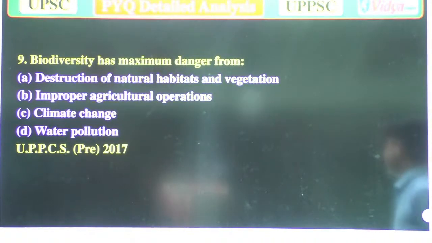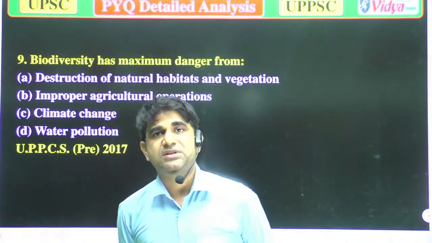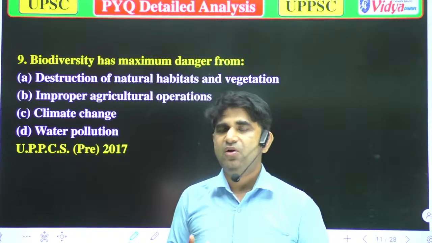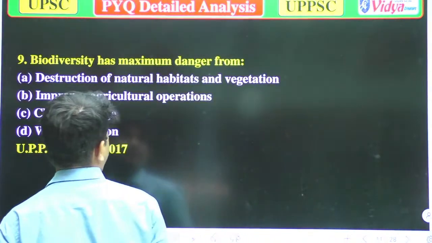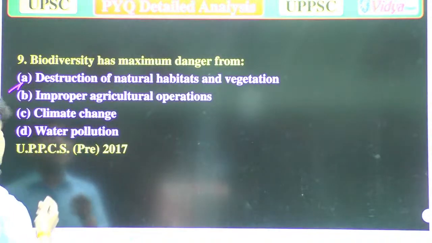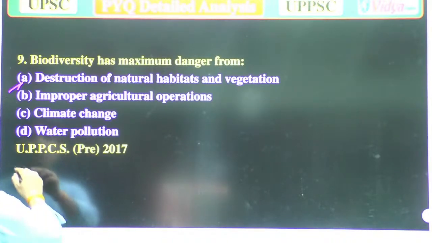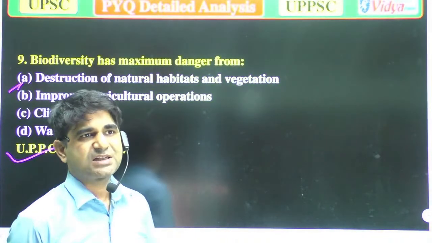Biodiversity has maximum danger from, as we have discussed, the maximum destruction. So now you can say what is the main reason behind it. Option A, destruction of natural habitats and vegetation. Option B, improper agriculture practices. Option C, climate change. And option D, water pollution. That question was asked in the UPPSC 2017. Why does biodiversity have maximum danger?